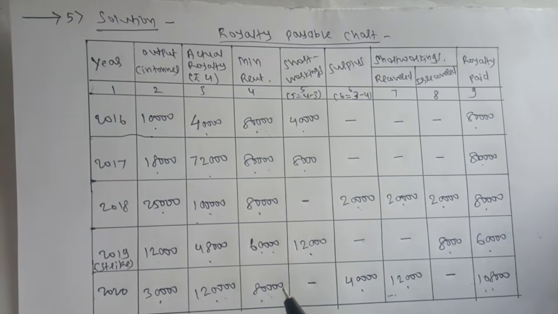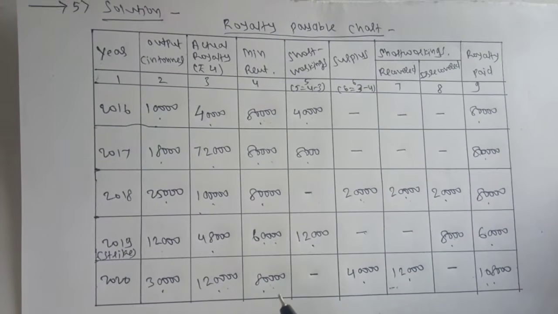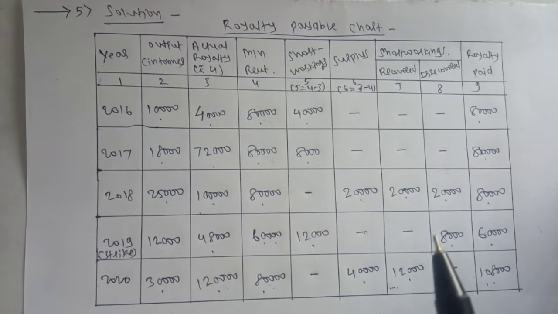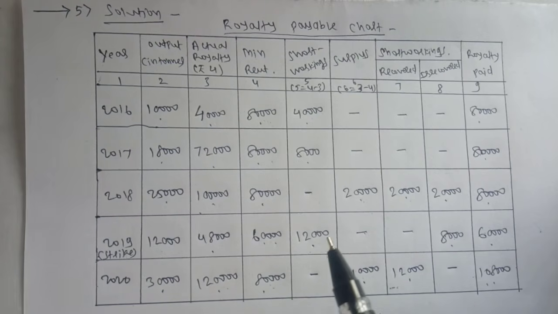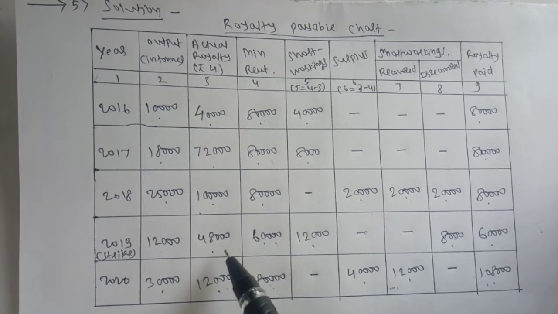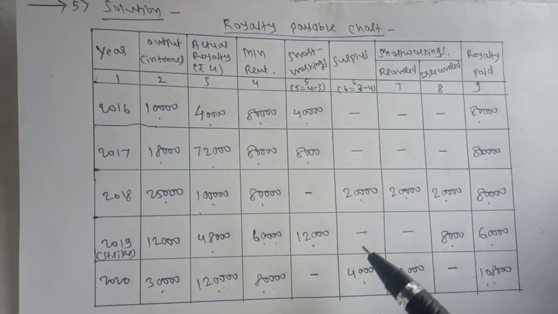So regarding strike, whatever instructions are given in the problem, we have to follow those instructions. Sometimes they may instruct that whatever royalties are earned, those are paid as royalty. Okay, in the next problem I will continue.